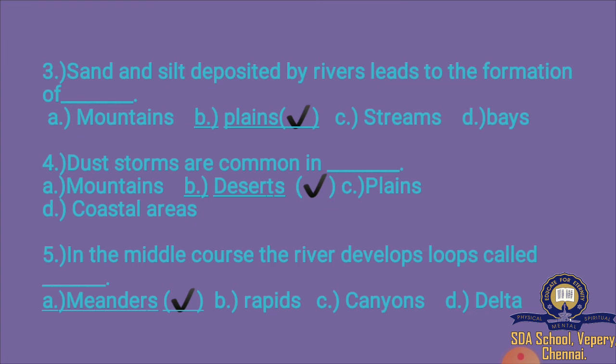In the middle course, the river develops loops called dash. What will be the answer? Option A meanders, option B rapids, option C canyons, option D delta. Which is the right answer? Meanders is the right answer. In the middle course, the river develops loops called meanders.